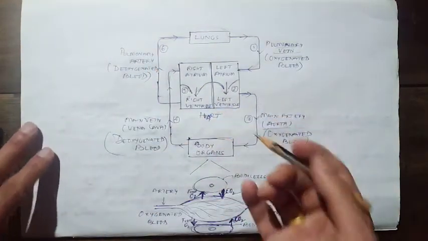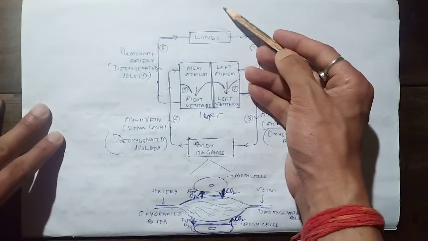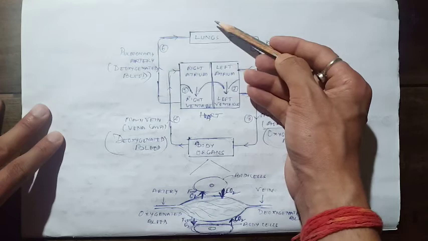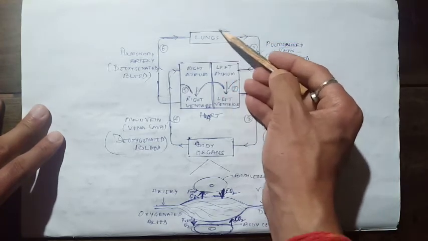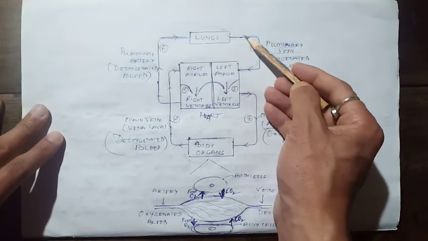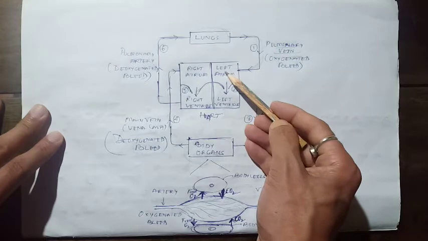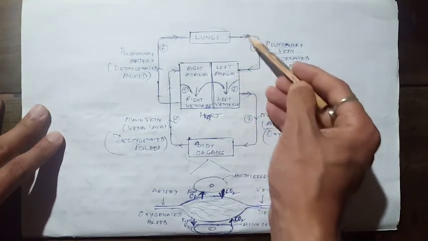Now students, let's understand. When we inhale the oxygen, the pure oxygen fills this lung. Now through this lung, the pure oxygen travels towards the heart through this tube. So this tube is carrying the pure oxygen, students.